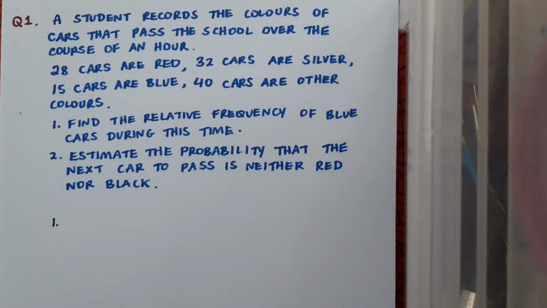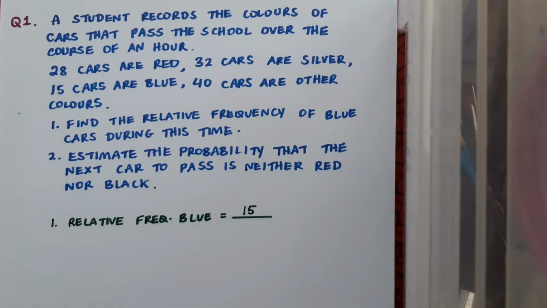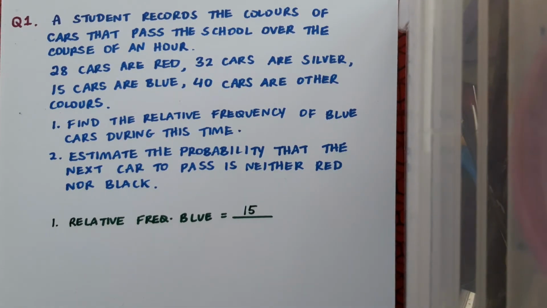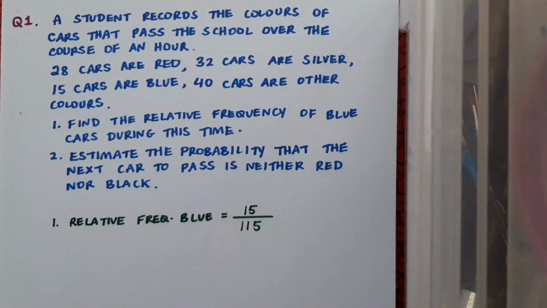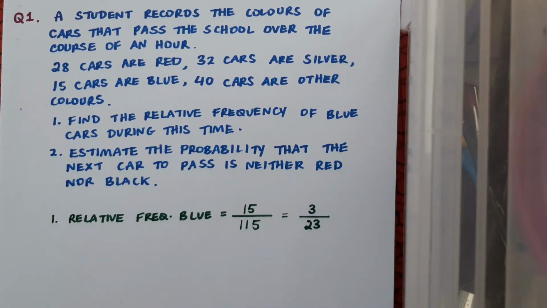So first of all, we want to find the relative frequency of blue cars during this time. And this will be the number of favourable outcomes observed, in this case blue cars, which is 15, over the total number of trials conducted. In this case, that's just the total number of cars observed, which is 115. You can cancel this if you like to 3 over 23. Don't forget that this relative frequency doubles as our experimental probability, or an estimate of the probability that a blue car will pass.